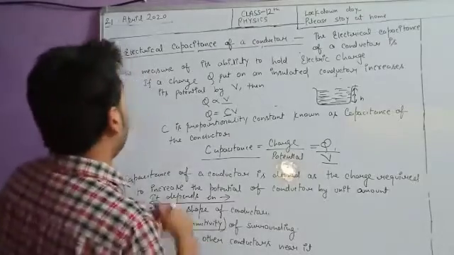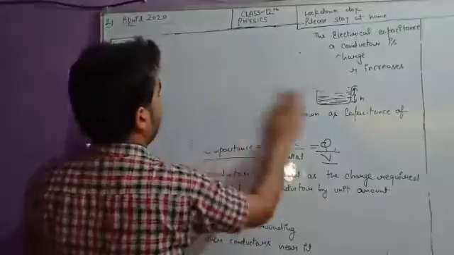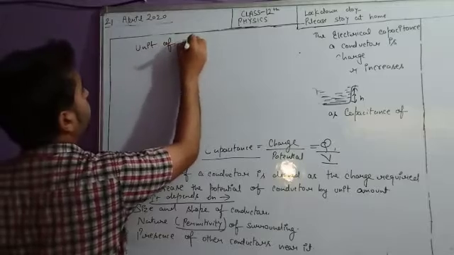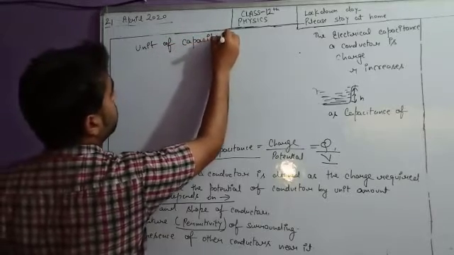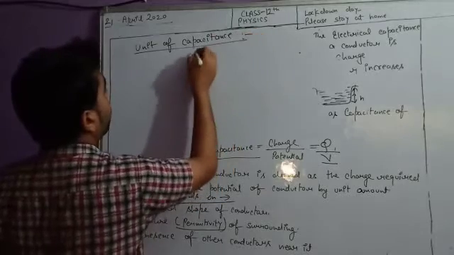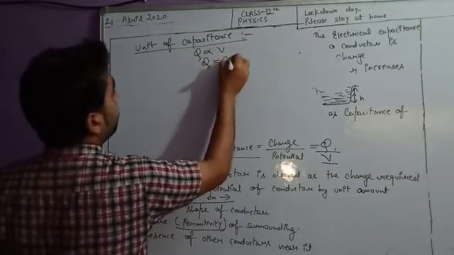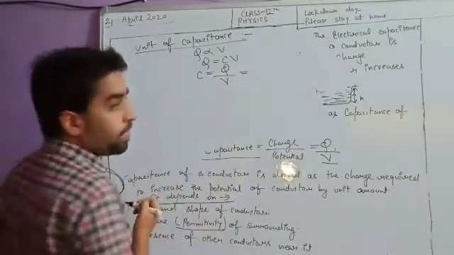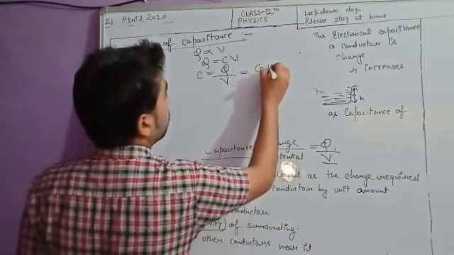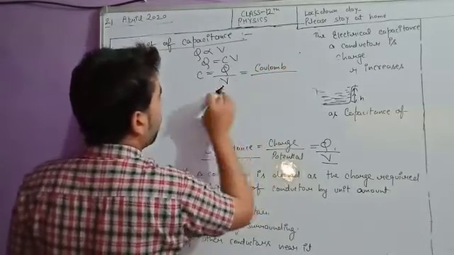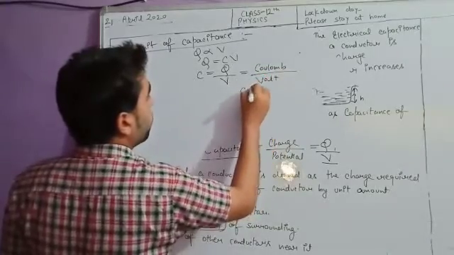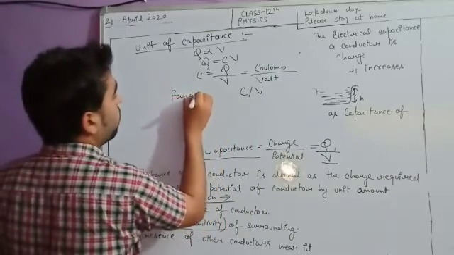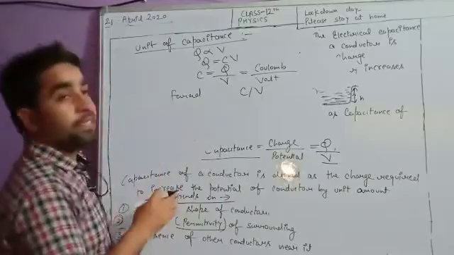Unit of capacitance. So students, what is the relation of Q proportional to V? Q is equal to CV, so C is equal to Q divided by V. Now students, what is the unit for charge? The unit of charge is coulomb. What is the unit of potential? Potential is volt. So one unit is coulomb per volt, and one more unit is farad. The unit for capacitance is farad.